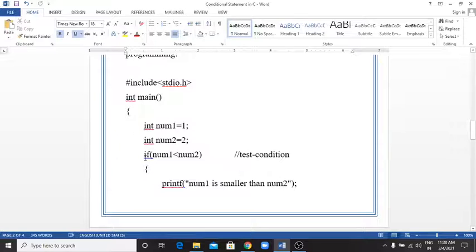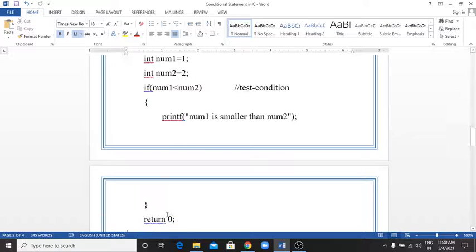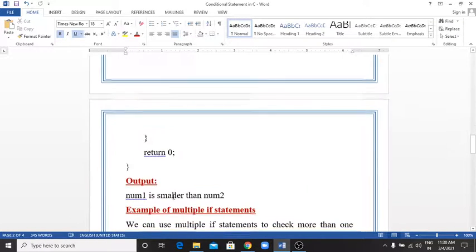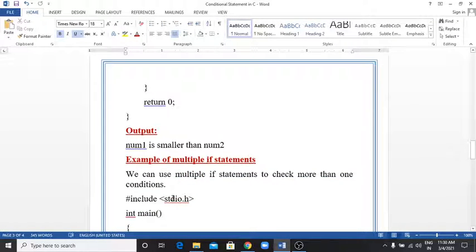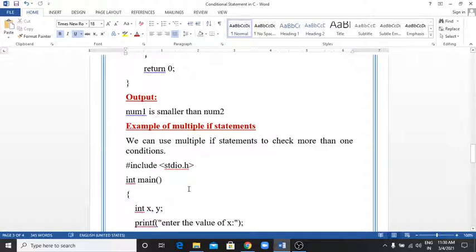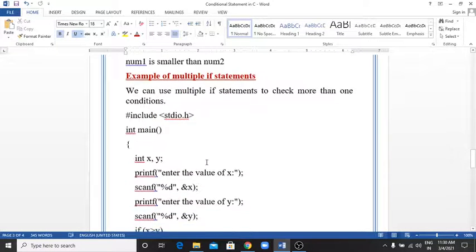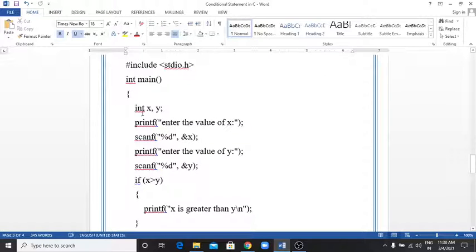Simple. If the condition is true, then it jumps into the if statement and the instruction is executed. Otherwise it jumps outside the if statement. Now the next one is an example of multiple if statements. If there are many conditions, we can use multiple if statements to check more than one condition. Here I take two variables of integer type, x and y.